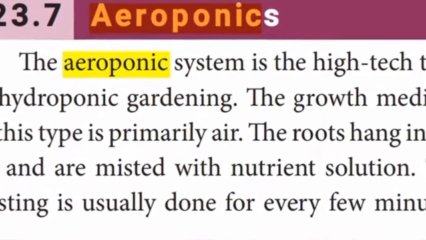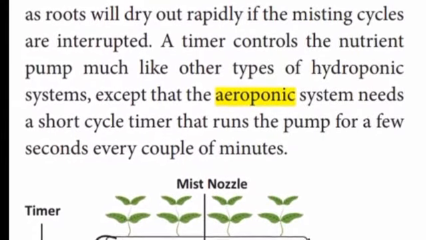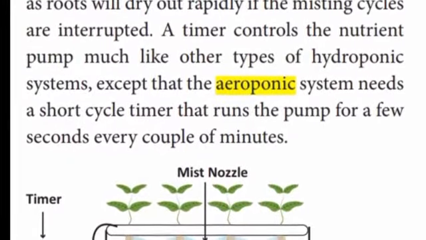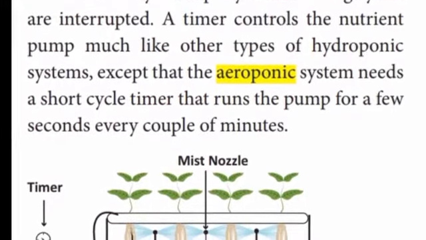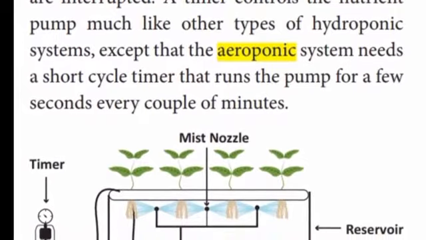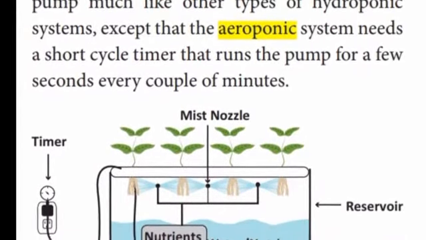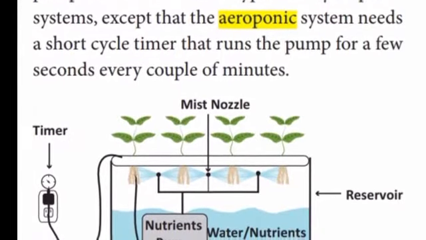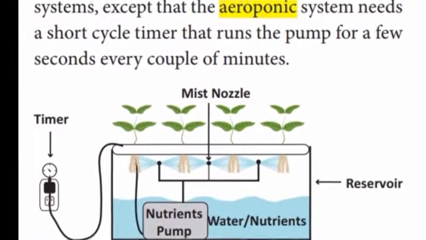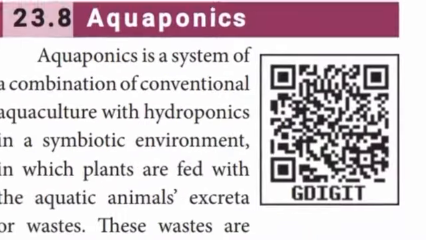As the roots will dry out rapidly, the misting cycles must not be interrupted. A timer controls the nutrient pump much like other types of hydroponics, except the aeroponic system needs a short cycle timer that runs a pump for a few seconds every couple of minutes.